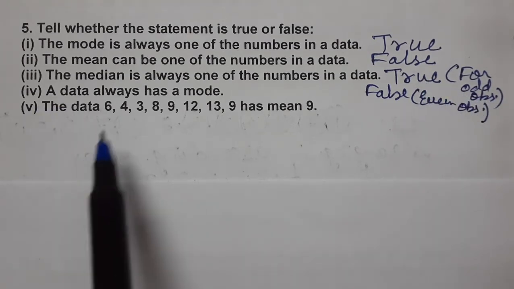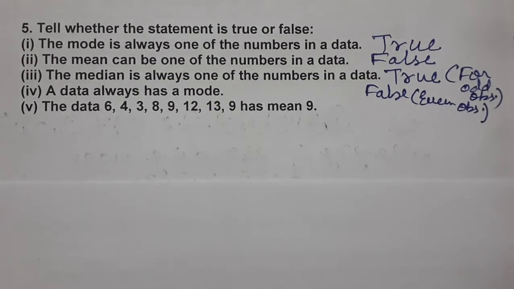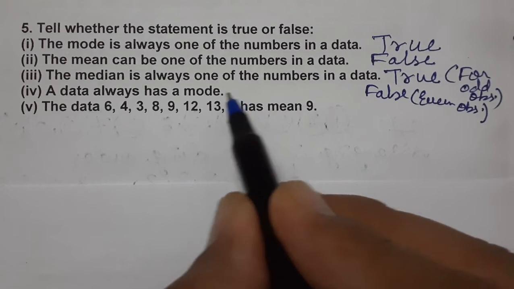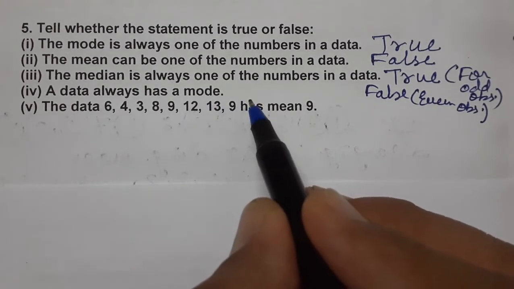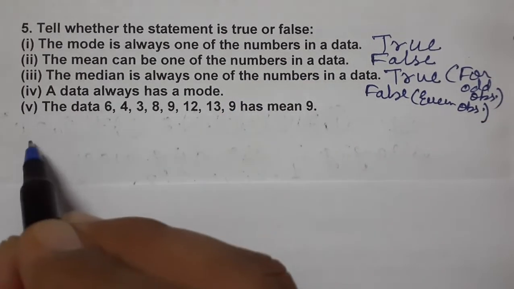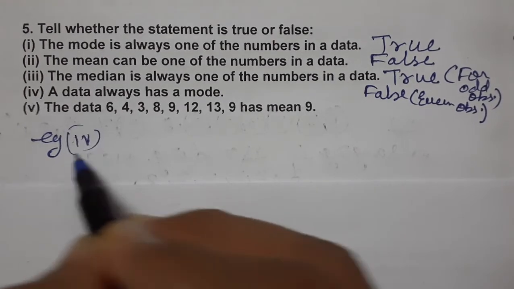Okay. Next question is: a data always has a mode. See, does a data always have a mode or not? Tell me. Yes, you have seen so many data sets. See, if in data there is no repetition of numbers, then we can't find the mode. See here, one example I'm giving you for this question number 4.